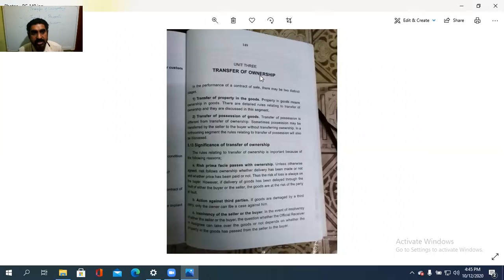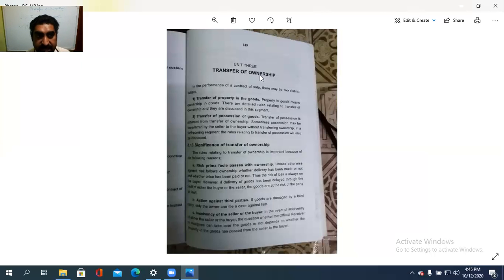Then, insolvency of the seller or the buyer. In such a case, where a party becomes insolvent, either the official receiver or the assignee can take over the goods or not, depending on whether the property in the goods has passed from seller to the buyer. So property must be passed from the seller to the buyer, then only the official receiver or the assignee can take over the goods. It is possible only after that is passed.